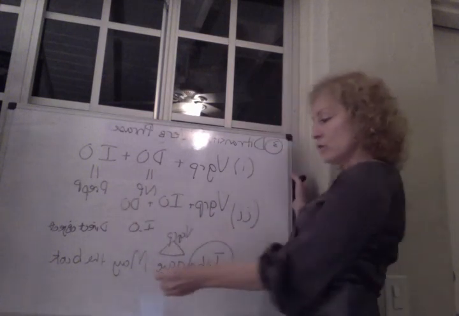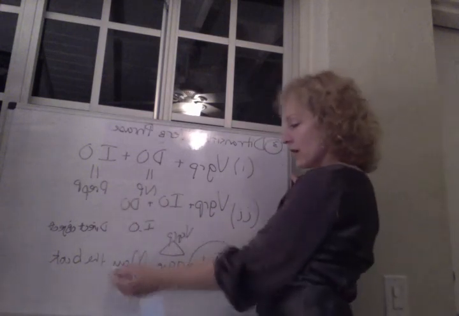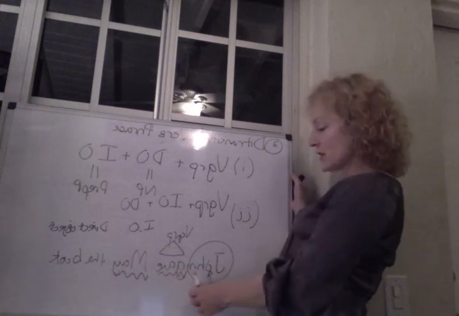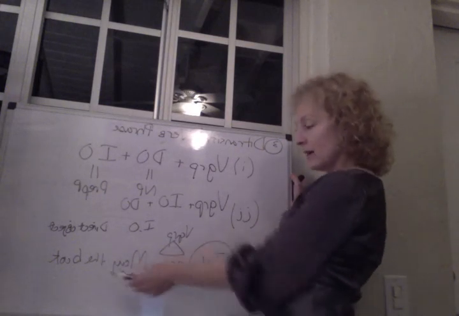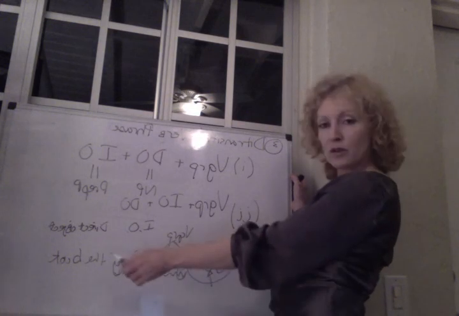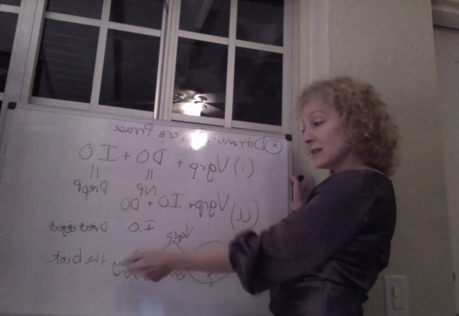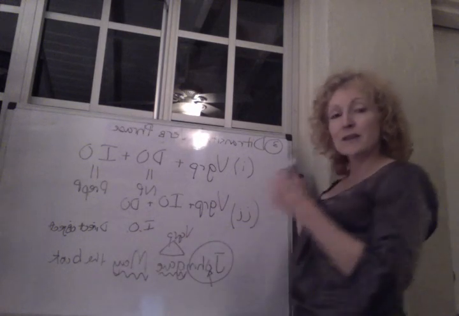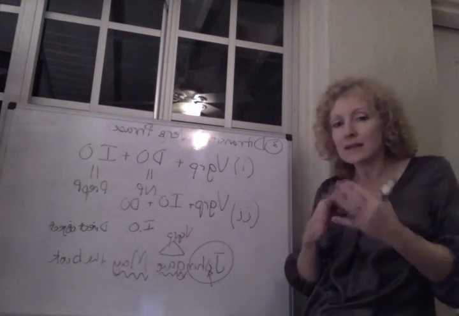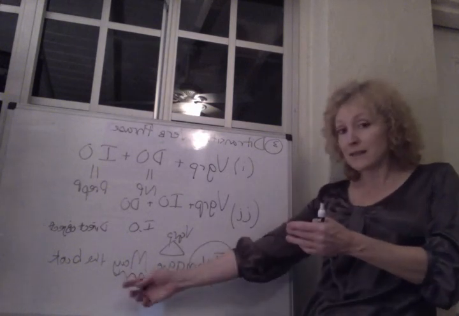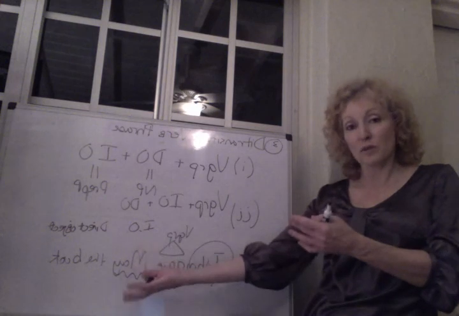And notice that when we have that order, the indirect object appears as a noun phrase. So when you say, John gave Mary the book, it's not John gave to Mary the book, it's just John gave Mary the book. And we understand that the book goes to Mary. So we understand it as being semantically an indirect object, although in this particular example, it doesn't appear with a preposition.